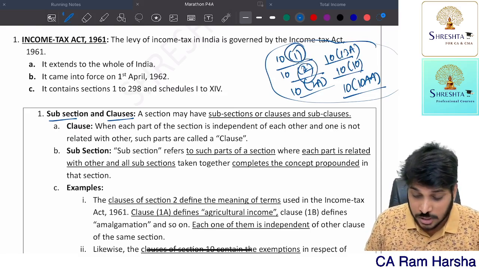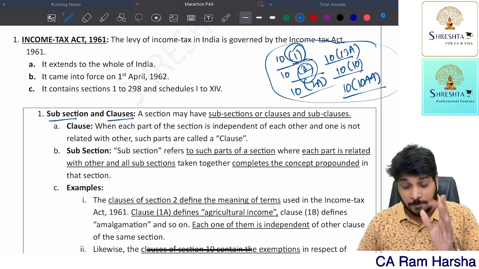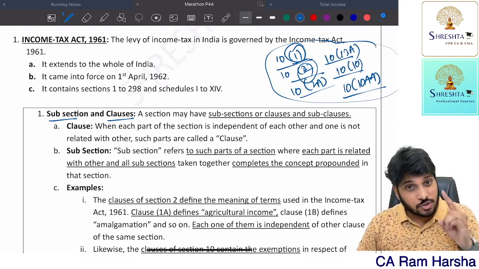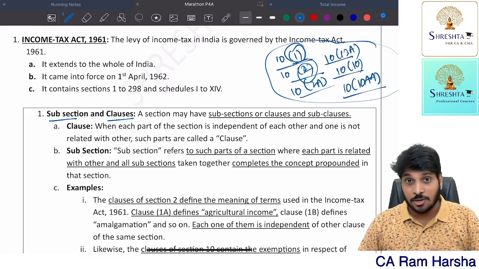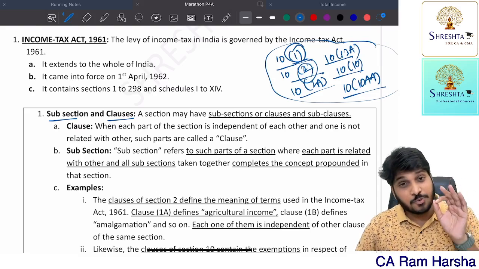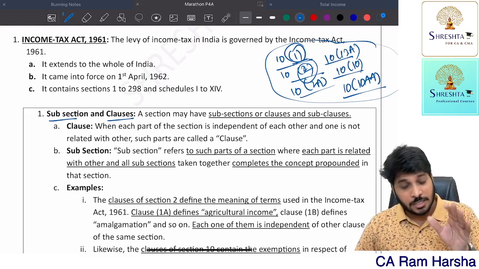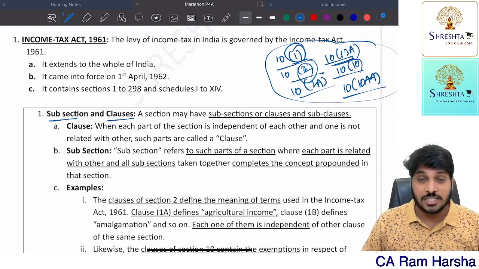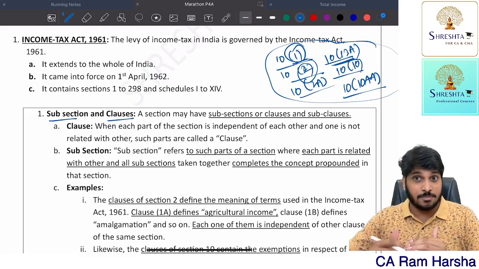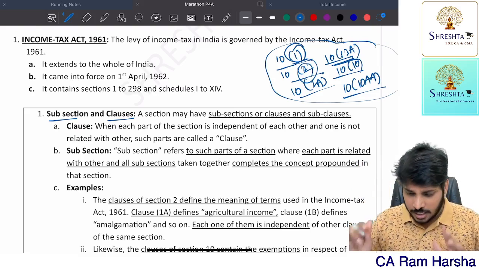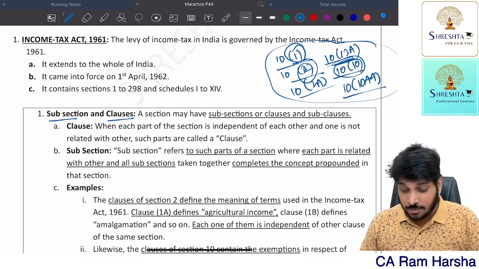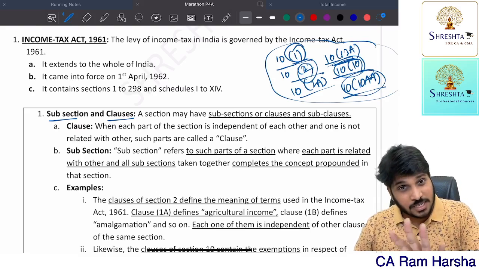How come they are clauses? Because 10 clause 1, 10 clause 2, are they dealing with any interrelated matter? No. 10 clause 1 says agricultural income is exempt. 10 clause 2 says share of profit received by a partner from the partnership firm is exempted. 10 clause 13A, HRA received by an employee is exempted to the extent of least of the following. 10 clause 10, gratuity received is eligible for certain exemption. 10-10AA, leave encashment is eligible for certain exemption.